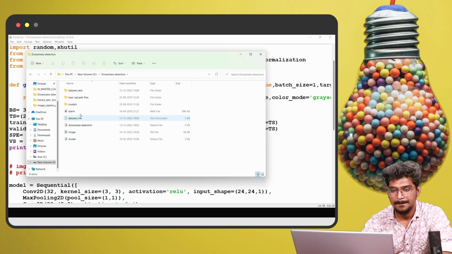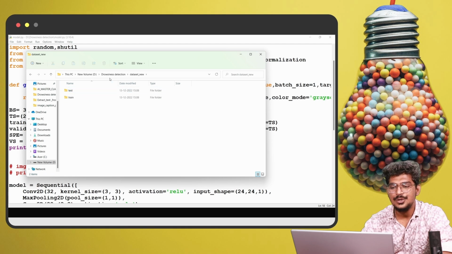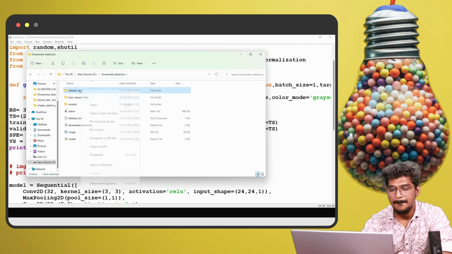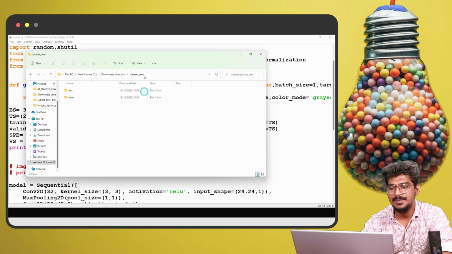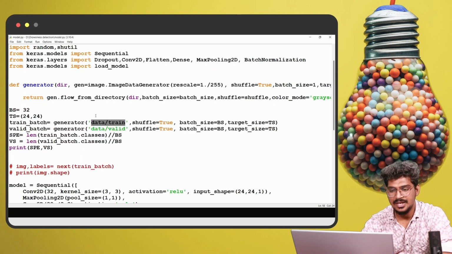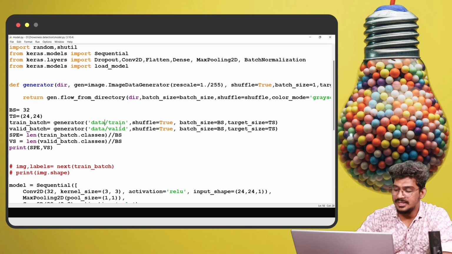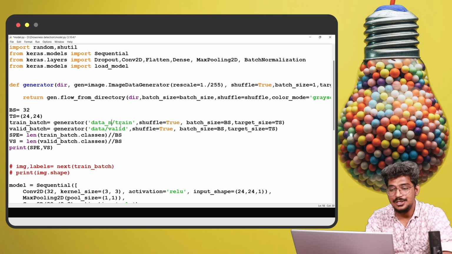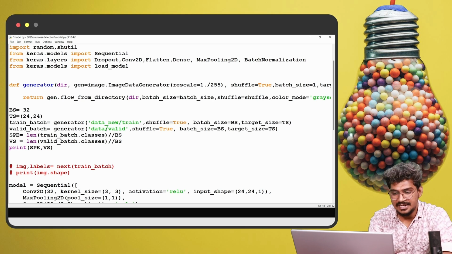So this is the data set, right? You can access this particular path, just copy and paste it there. That's it. So this is the data new train. What is our data here? Data new, and here the data new for the valid or test.